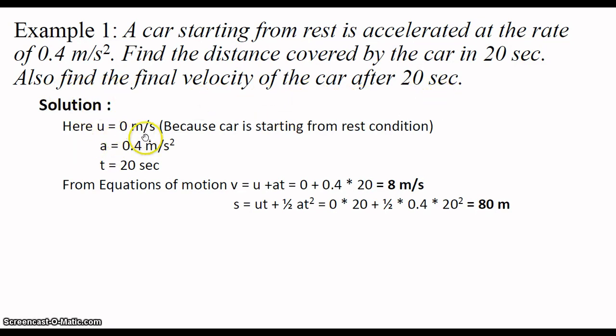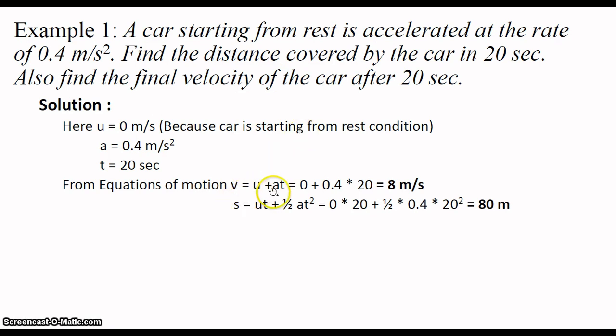Here u is equal to 0 meter per second, because the car is starting from the rest condition. The uniform acceleration is 0.4 meter per second square. Again, a is equal to 0.4 meters per second square. After the time period 20 seconds, we need to find out the distance covered by the car as well as the final velocity of the car.